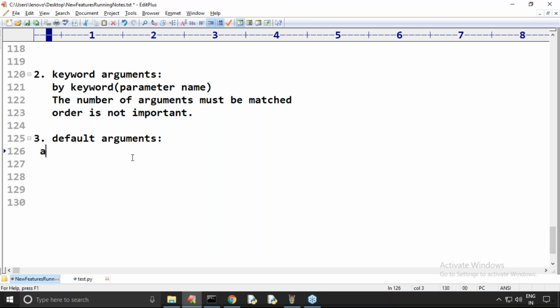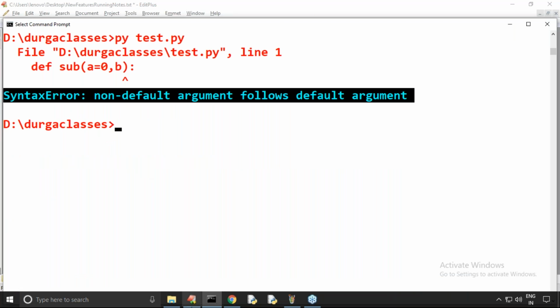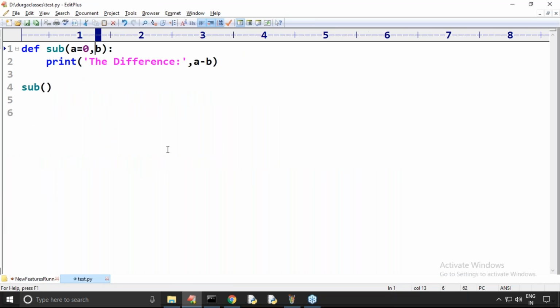Okay, so arguments with the default values. After a default argument we can't take non-default arguments. Clear for you people? No need to explain further; all these things are already known to us. I'm keeping this as a kind of warm up.